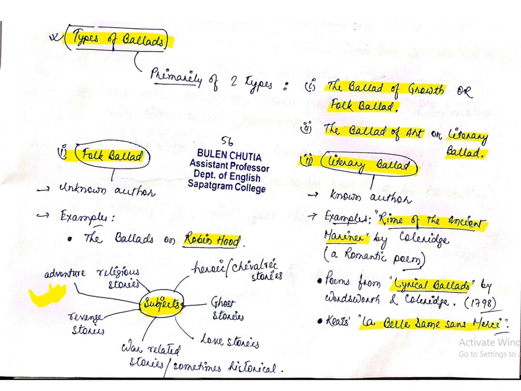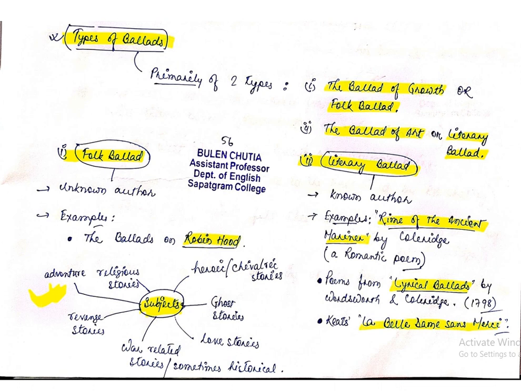Now, coming to the types of ballad. Generally or primarily, it has two types. Number one is folk ballad, which is also known as the ballad of growth, and number two is literary ballad, which is also known as the ballad of art.